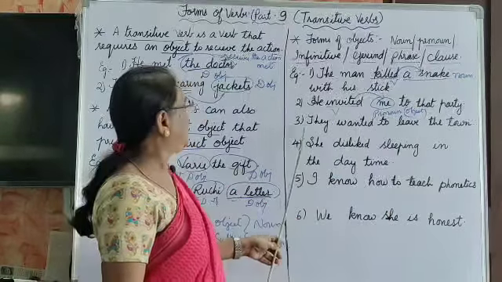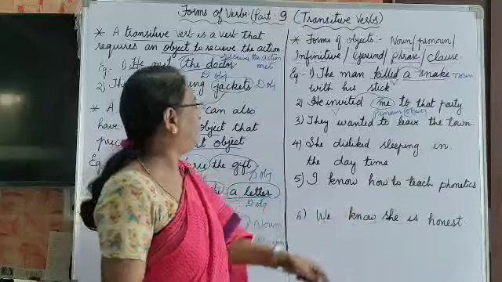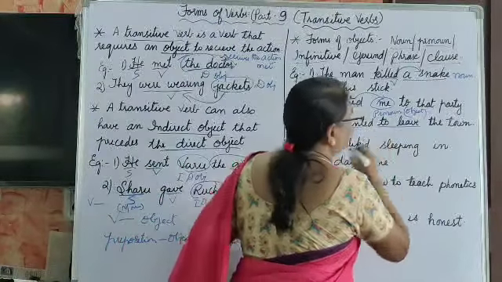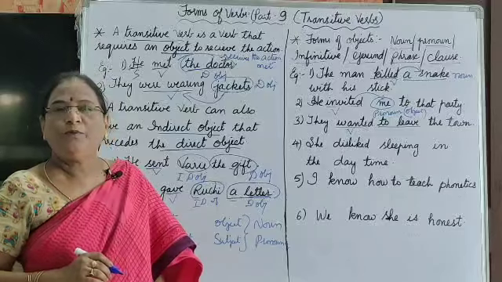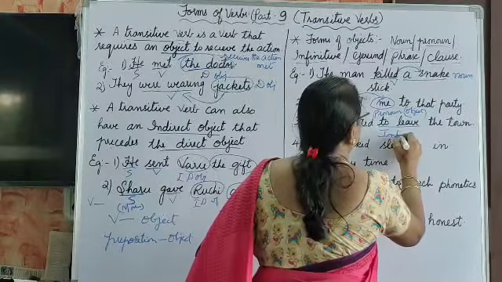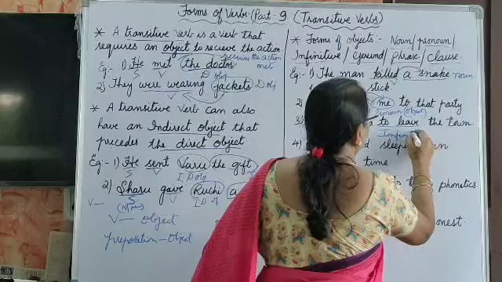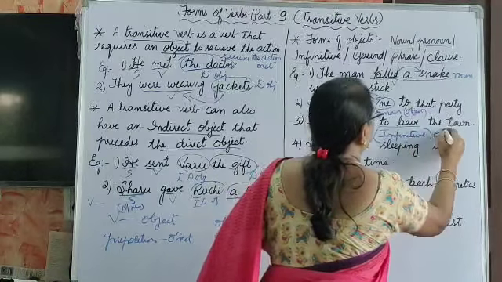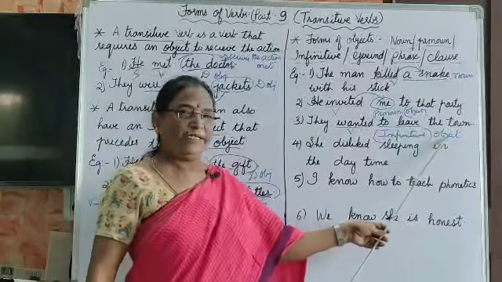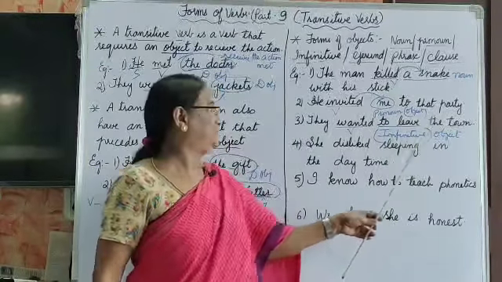Next one is they wanted to leave the town. They wanted, it is a verb here. So to leave, what is this? To plus V1, this is infinitive. This is object. Infinitive in the place of object.